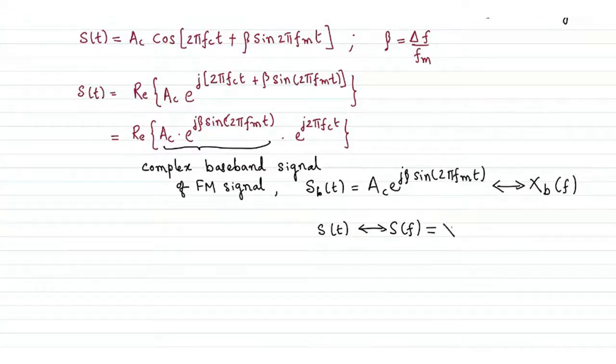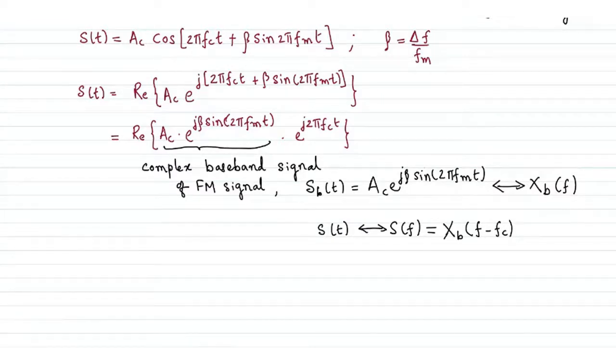With the property of signals and systems that you studied in your earlier semester, it is simply the frequency shifted version. So multiplication by e^(j2π f_c t) simply shifts the frequency spectrum of your baseband signal. All the trick lies in finding the frequency spectrum of this baseband signal, which indirectly gives the frequency domain representation of the modulated wave.